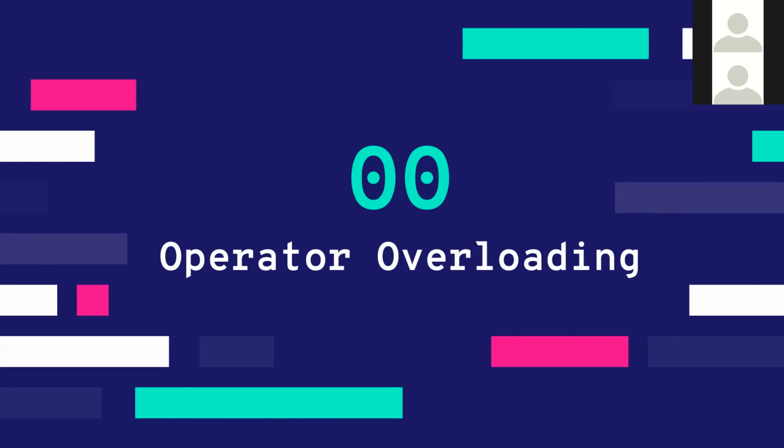Like if you say int a, int b, and you say a plus b and you want the answer to be the subtraction of a and b, you cannot do that. C++ will not allow you to do it because integer is a primary data type. It's not user defined.